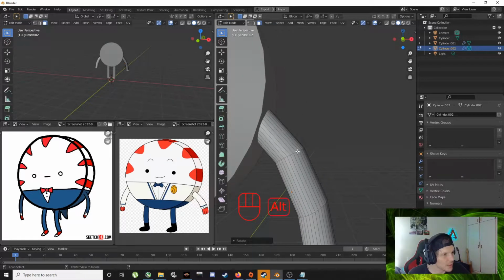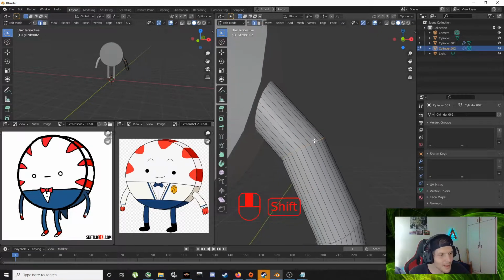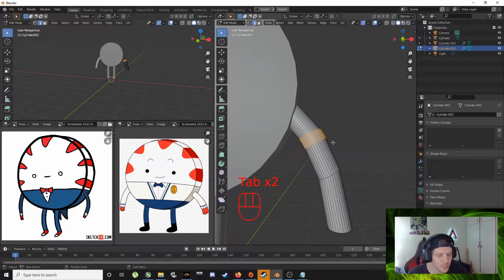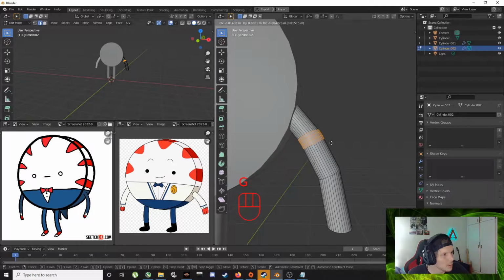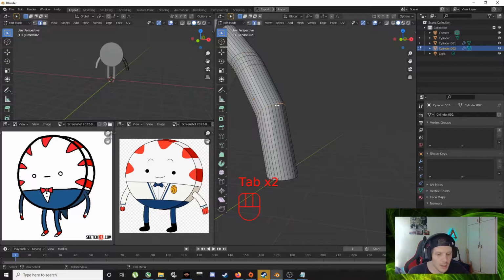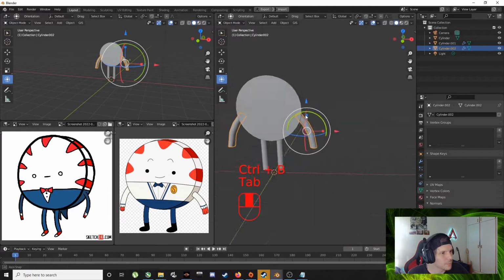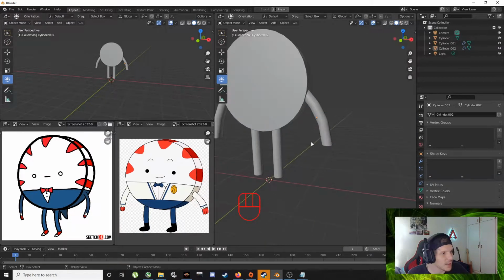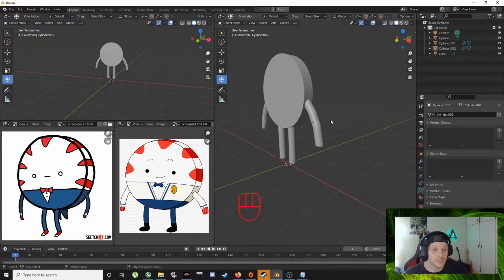Cool, and now for these little sharp edges, select edge loop, alt left click, B, I like, Control B for bevel, right? And then we're just gonna scroll up a little 1 time, let's say 2 times, and that should be it. We can actually pull that in a bit. And alt left click, B, pull. Oh, that should be fine for now. We're gonna adjust it a bit later anyway. Cool, that's about the basics.